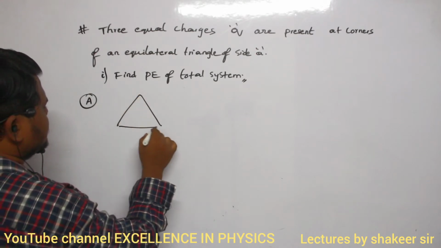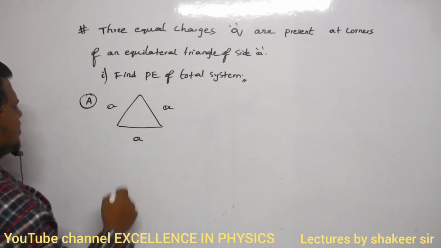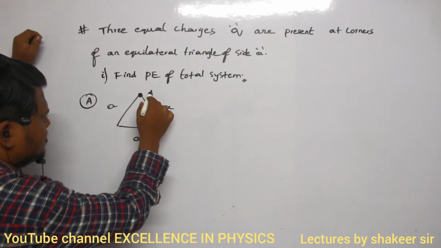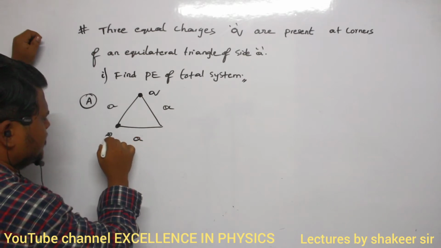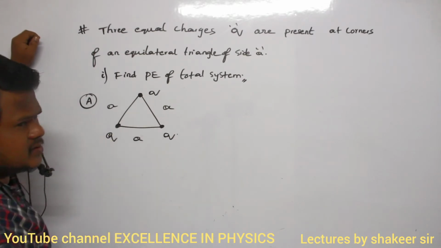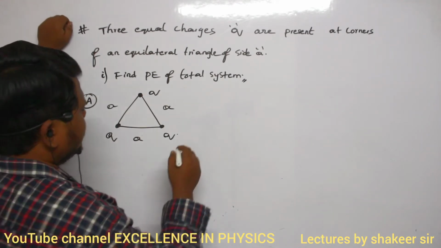Equilateral triangle means this one only. This side is A, this is also side A, and this is also side A. Clear? And what are the charges which are present? This is Q, this is Q, and this is also Q. So how many charges are present? Three charges are present.